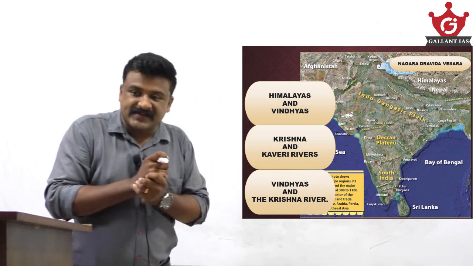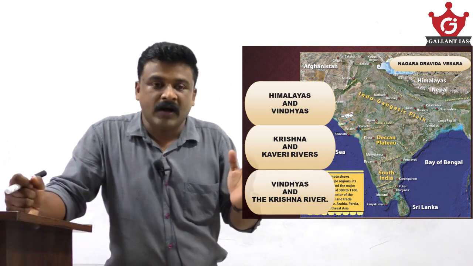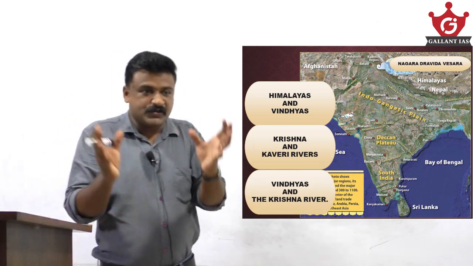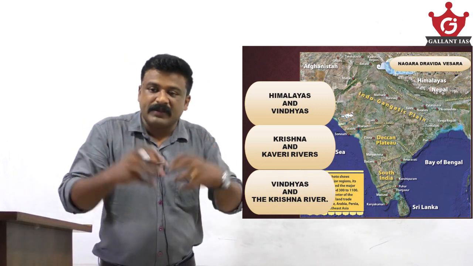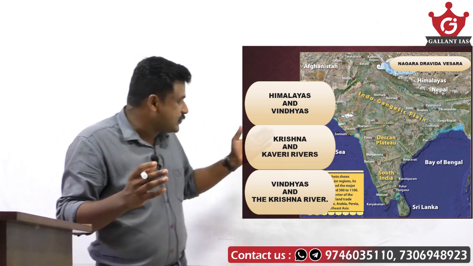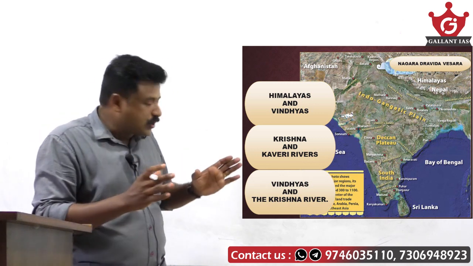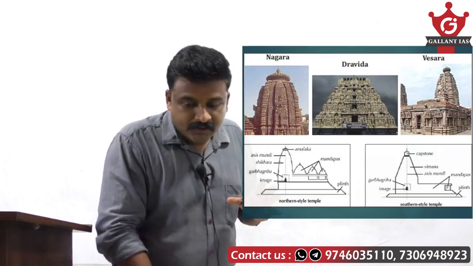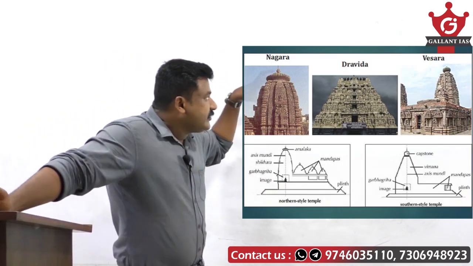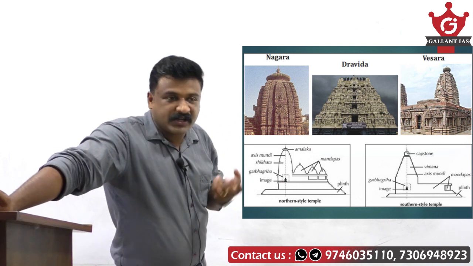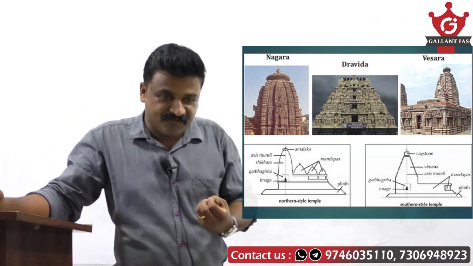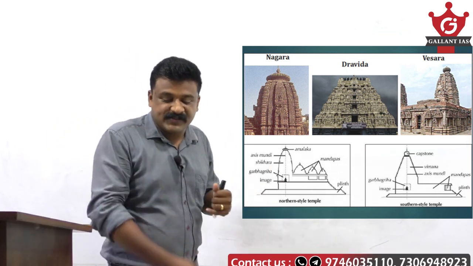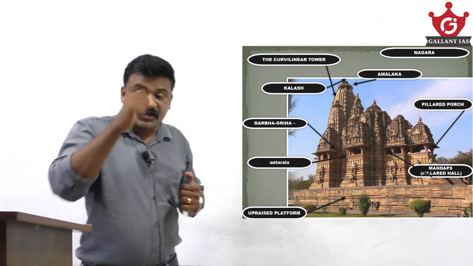Now, Vesara is, if Nagara is the papa and Dravida is the mummy, then Vesara is the son. That is the hybrid version, the fusion of Nagara and Dravida, a mixture of their temple architecture features, which developed in a region between Vindhyas and Krishna river. So this idea you must have. Nagara, Dravida, Vesara styles of temple architecture each have their own salient features that we cover in our art and culture session.